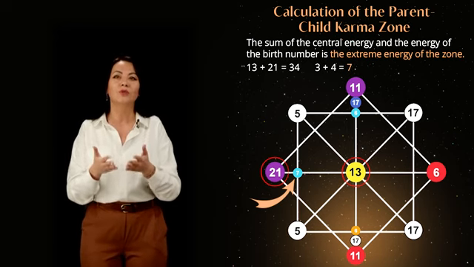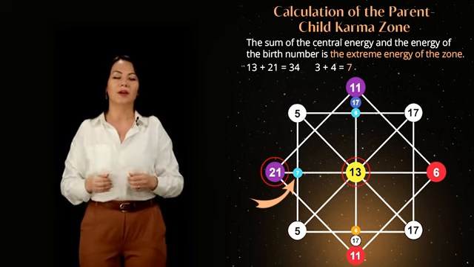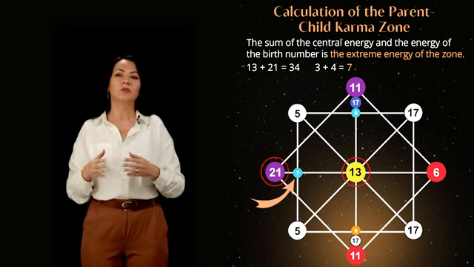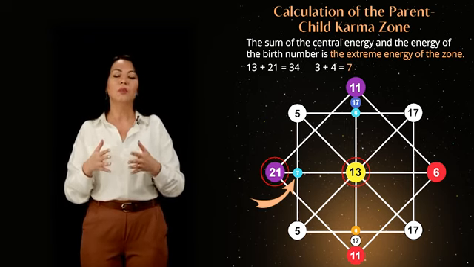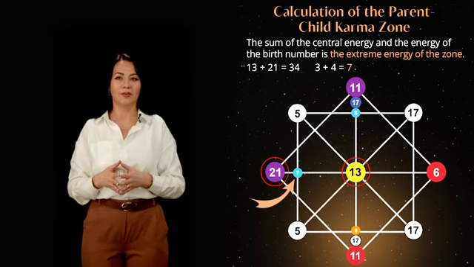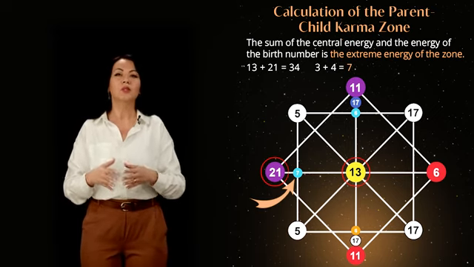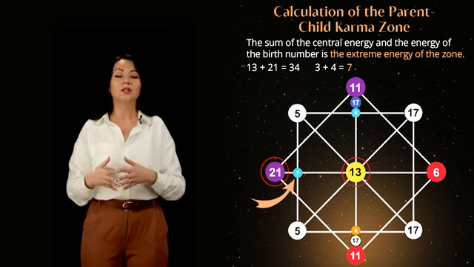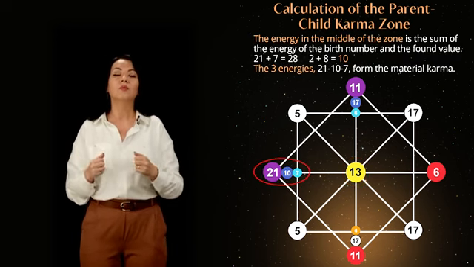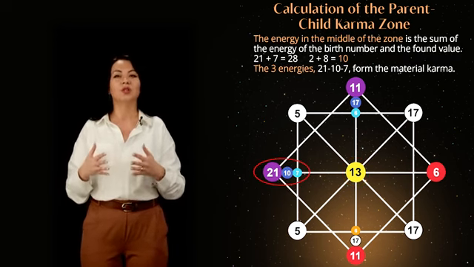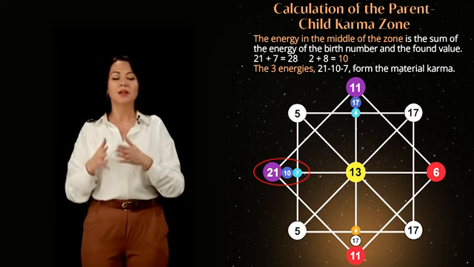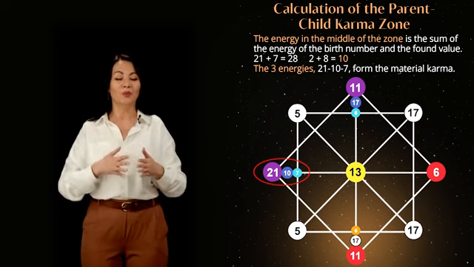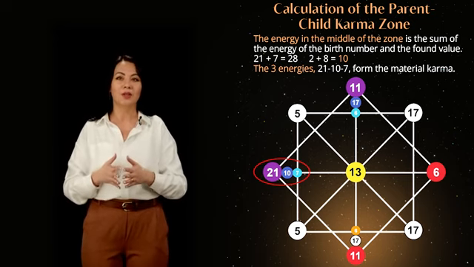Let's move on to calculating the parent-child karma on the left side of the matrix. To do this, we add the central energy to the energy of the birth number. In our example, 13 plus 21 is equal to 7. We record this obtained energy at the intersection of the two lines on the left side of the matrix. To complete the calculation of the parent-child karma, we add the energies 21 and 7, resulting in 10. We record the 10th energy between them. Three energies on the left side of the matrix form the parent-child karma.